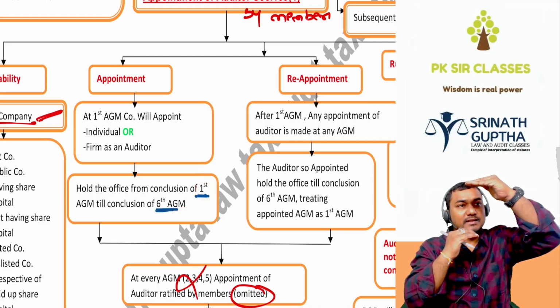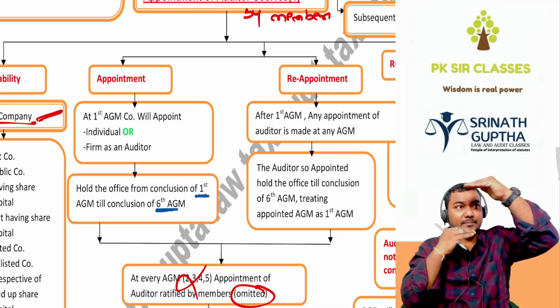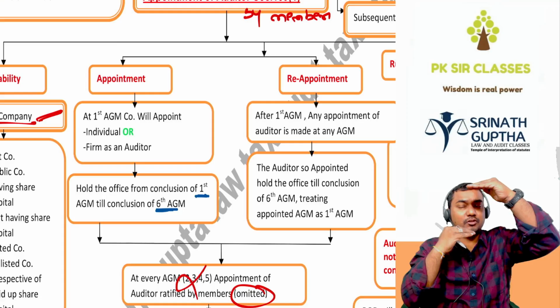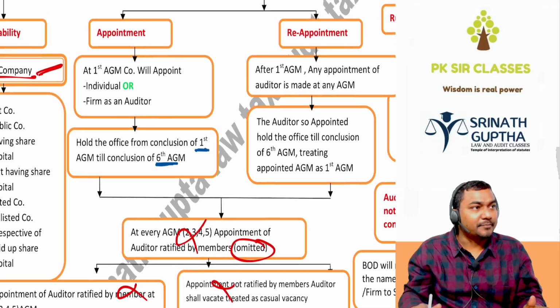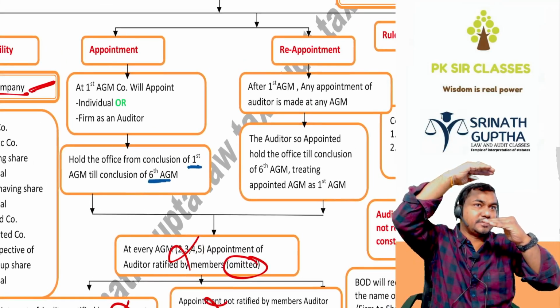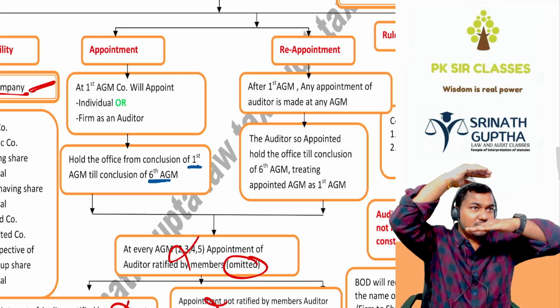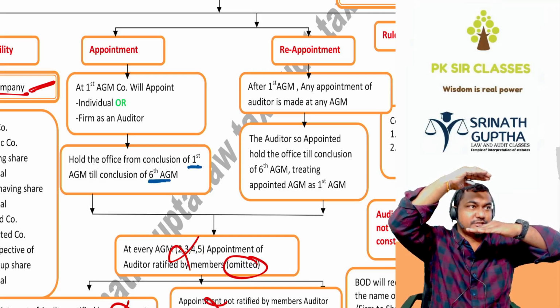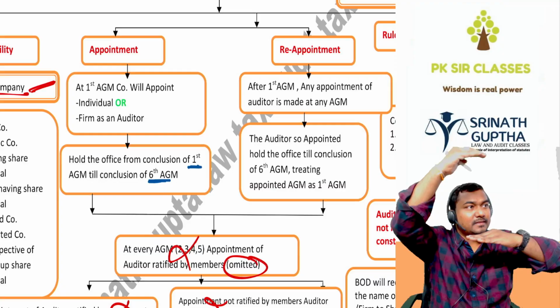Till the conclusion of the first AGM, who will hold the office? The auditor appointed by the BOD. So he will retire. In that place, members will appoint. He will hold the office from the conclusion of the first AGM till the conclusion of the sixth AGM. And after the sixth AGM, they are appointing Pallavi at the conclusion of the sixth AGM. So the conclusion of the sixth AGM is deemed to be the first AGM. She will hold the office till the sixth AGM.